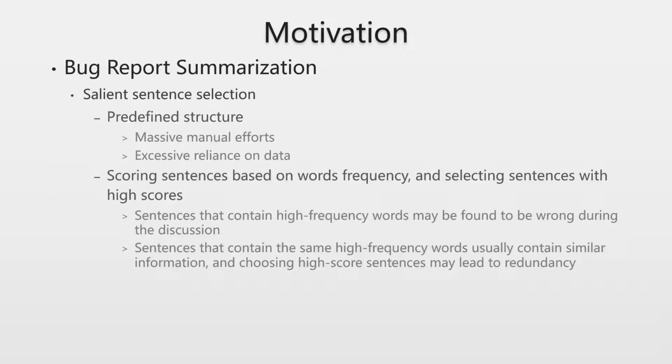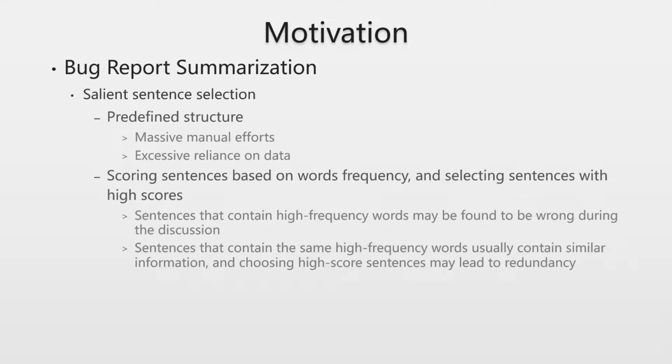Since manually constructing summaries for all bug reports is not realistic, bug report summarization approaches have become a promising method to generate summaries automatically. They generate the summaries by selecting salient sentences to form the summary. The typical summarization approach mainly consists of two types. The first type relies on predefined structures, which are usually a fixed template. It usually requires massive manual effort to construct the template, and its performance relies excessively on the data.